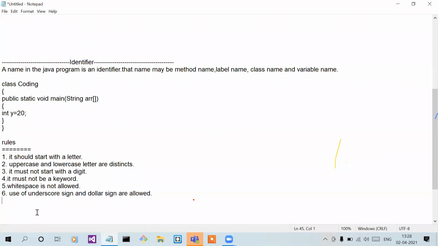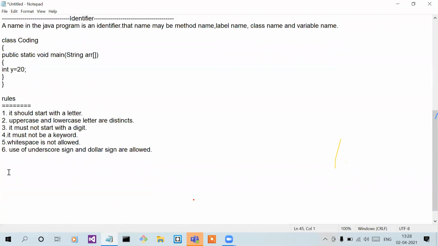Now let's take an example and you guys tell me whether the following identifiers are valid or not. Okay. So the first one, I'm going to write school@. Now tell me, is this valid or not?